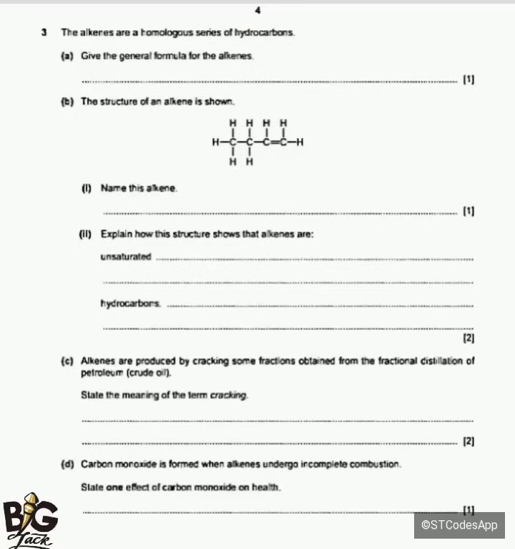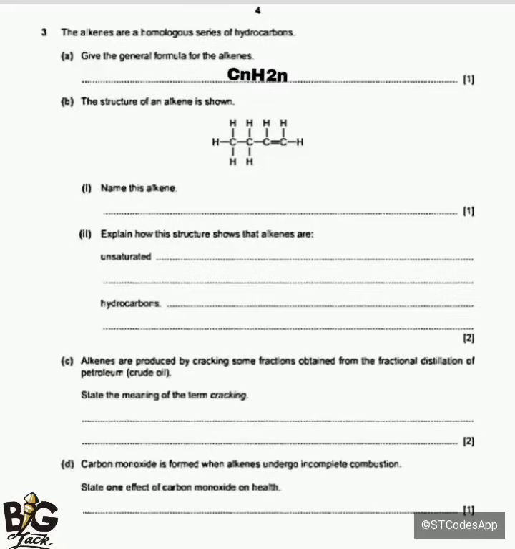Give the general formula for alkenes. In this case, I'm going to say the general formula for alkenes is CnH2n. That's all. Where n represents the number of carbon atoms.